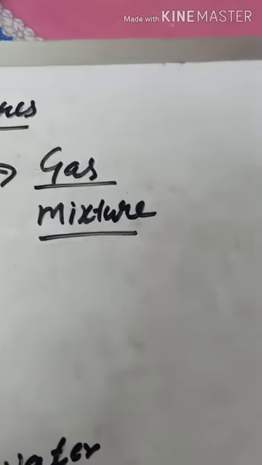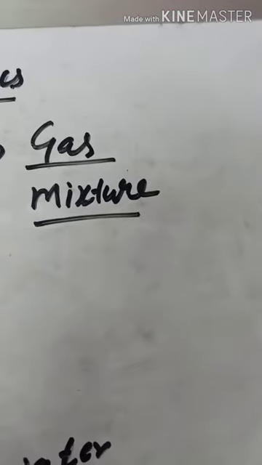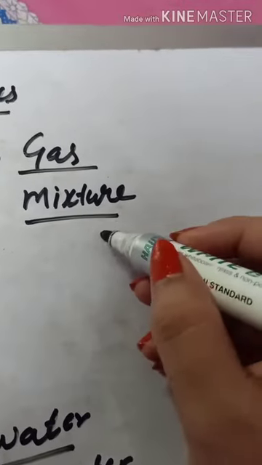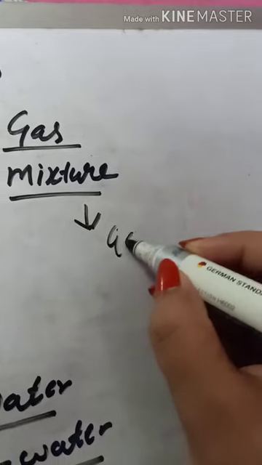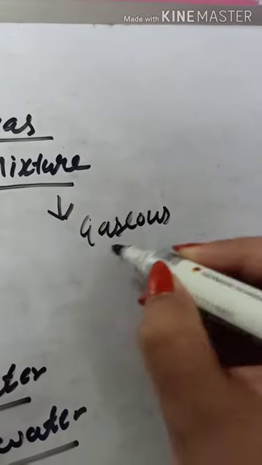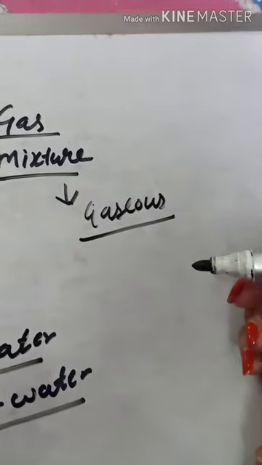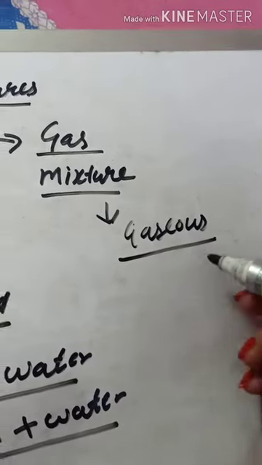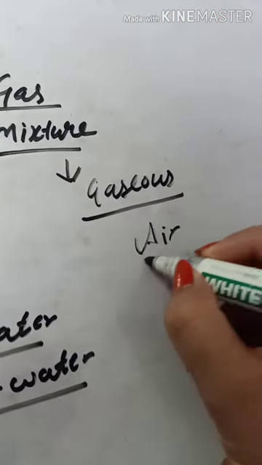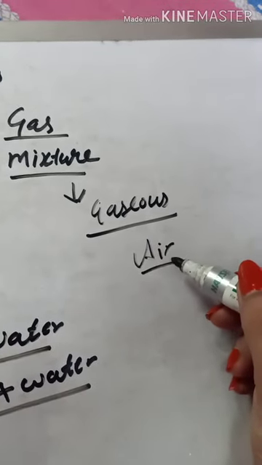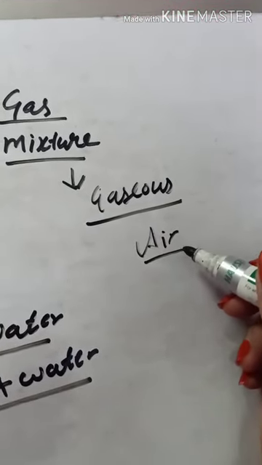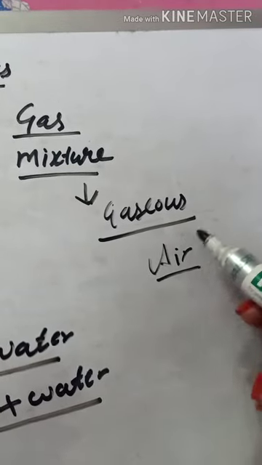Next type is gas mixture. So gas mixture is a mixture in which all the components present are in gaseous state. The very common example of gaseous mixture we have is air. In air we have many gases like carbon dioxide, oxygen, nitrogen, etc. So this is gas mixture.